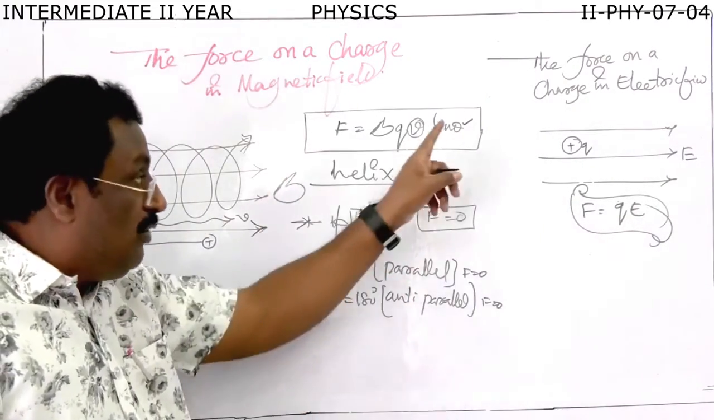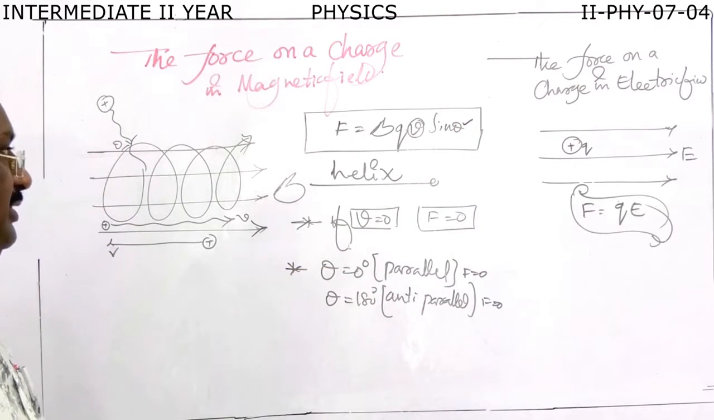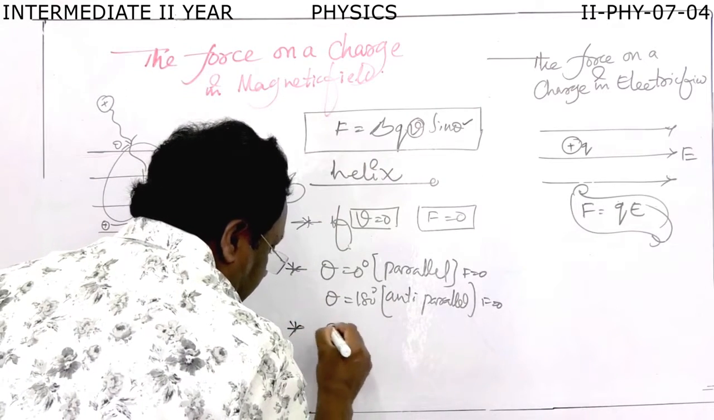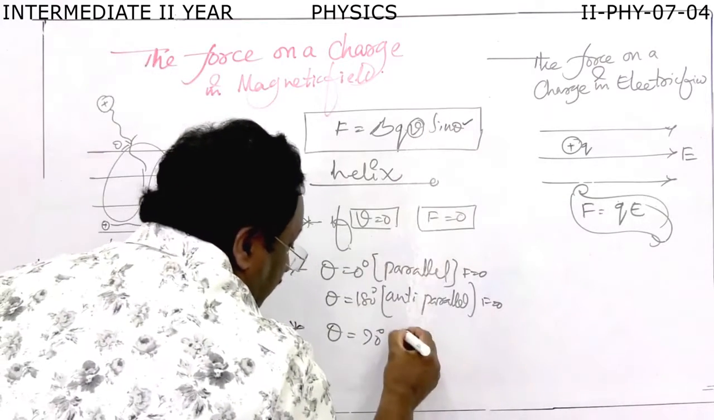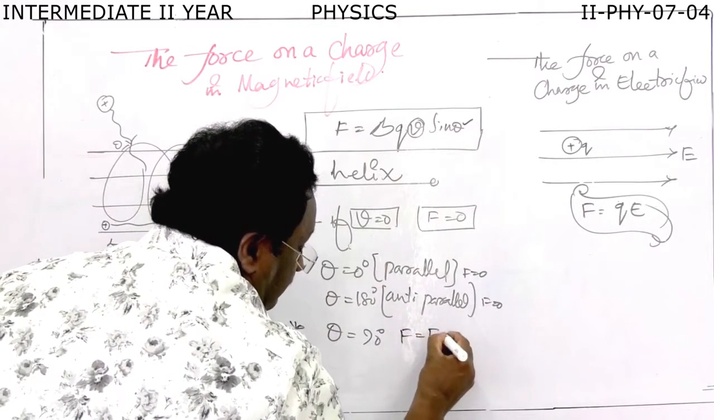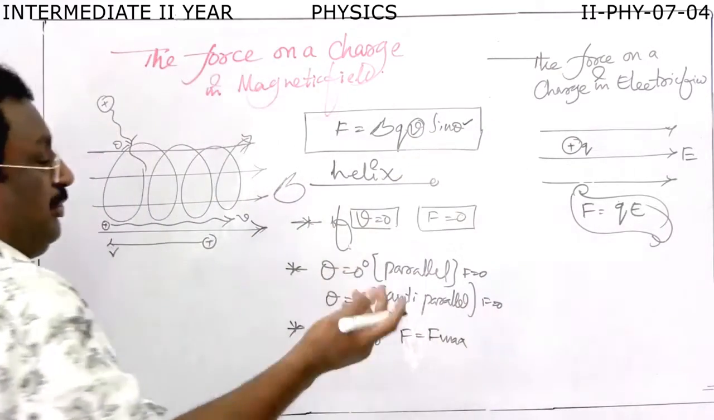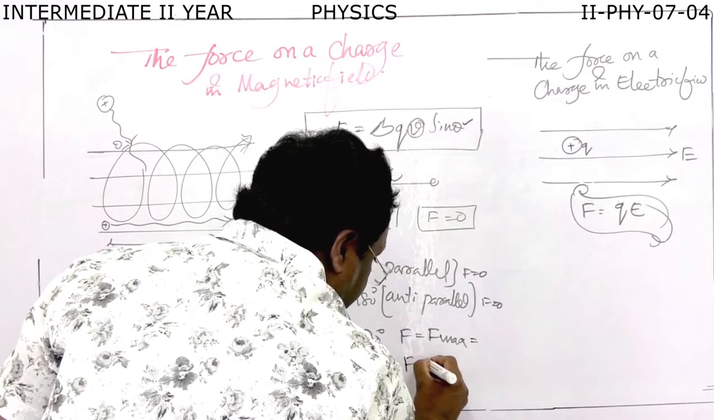But according to the same equation, if theta is equal to 90 degrees, then what happens? Sin 90 is equal to 1, and F becomes maximum. F maximum is equal to how much? BQV.